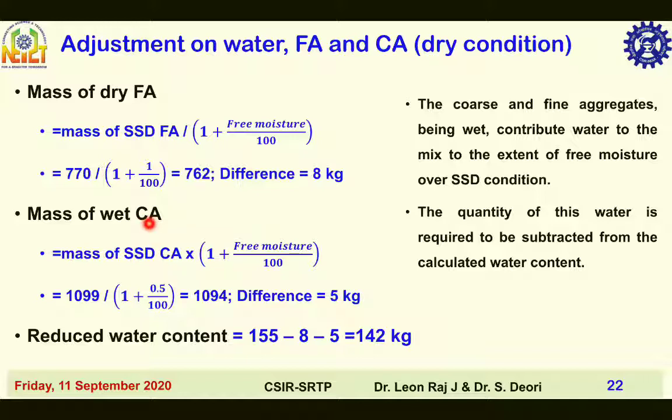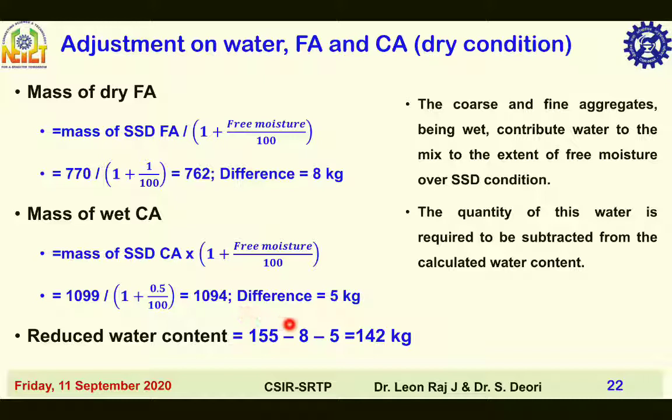Mass of wet coarse aggregate is equal to mass of saturated surface dry condition of coarse aggregate divided by 1 plus free moisture divided by 100, that is equal to 1099 divided by 1 plus 0.5 divided by 100, which is 1094.